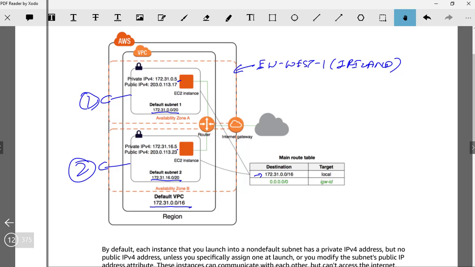Any other IP address that originates, and there might be a public IP address, then use the internet gateway. So this is the internet gateway that is attached at the VPC level, if you see. And for any other IP address, for example, from this EC2 instance, if you want to ping Google and see whether you're able to access it, then it's going to use this particular route, go to the internet and respond to your ping. So this is how a default VPC looks.